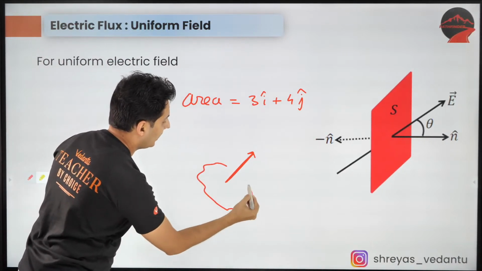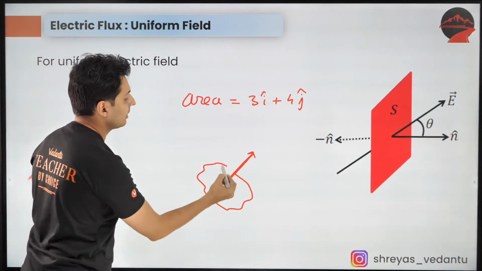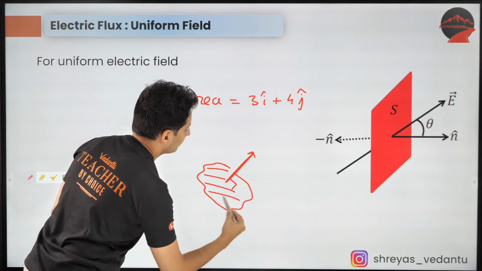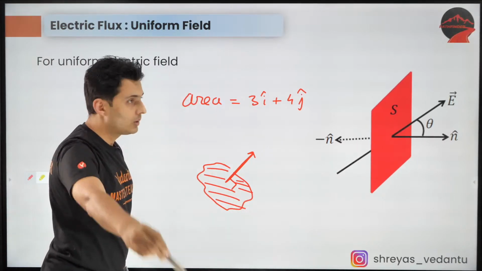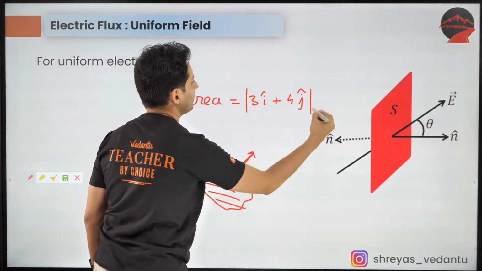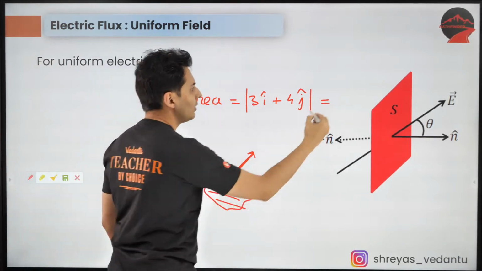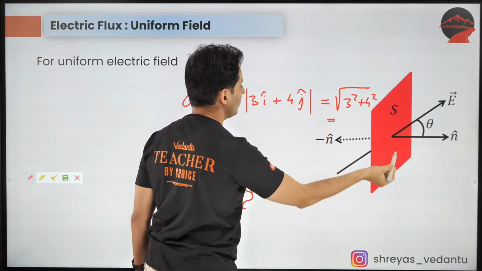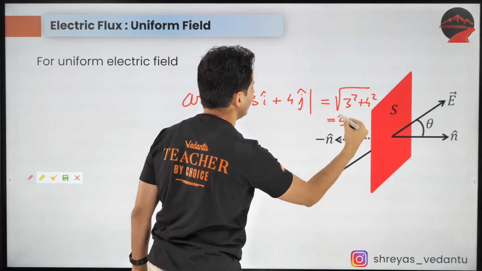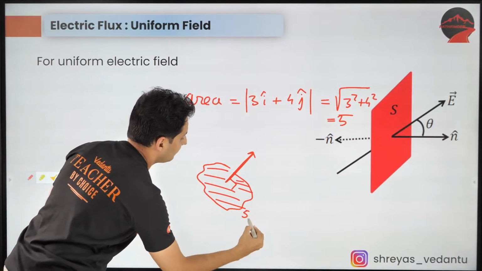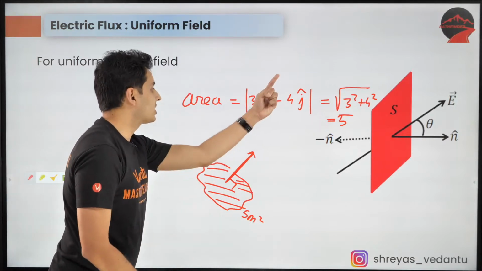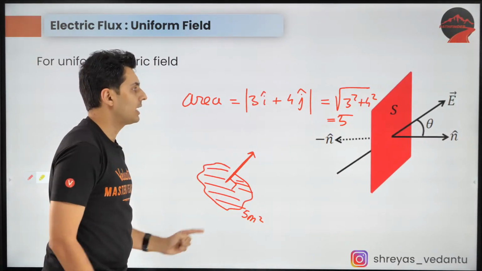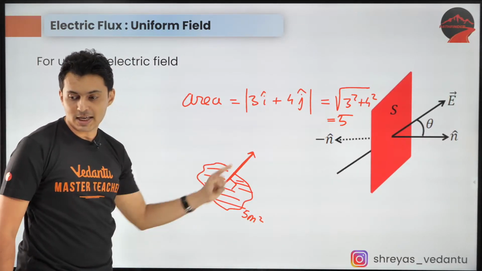The magnitude of this is root of 3 square plus 4 square, which is root of 25, which is 5. So this area is 5 meters square, but the direction is along 3i cap plus 4j cap.